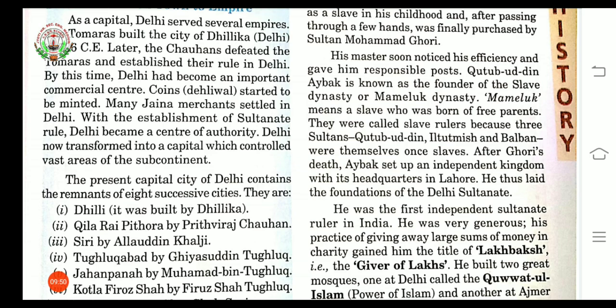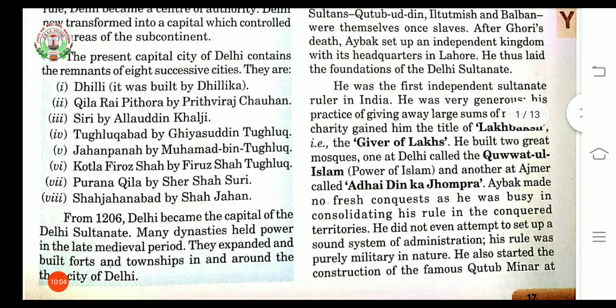And this Qutubuddin Aibak built 2 mosques, one at Delhi and another at Ajmer. Now the mosque in Delhi is called Quwwatul Islam, meaning power of Islam. And the mosque at Ajmer is called Adhai Din Ka Jhopda.